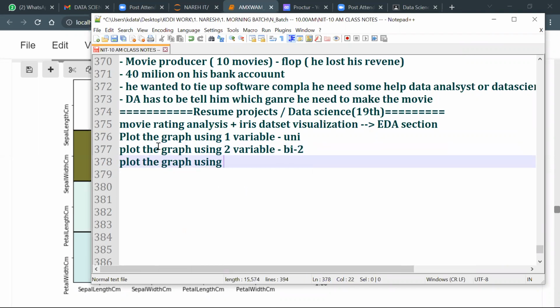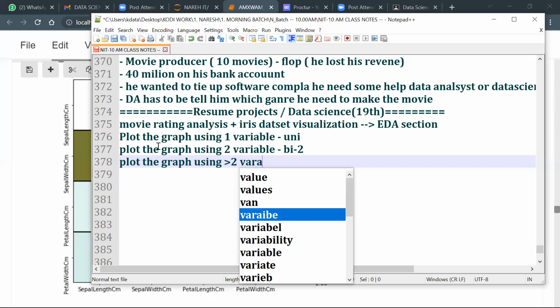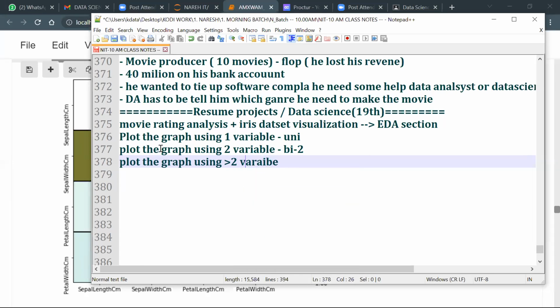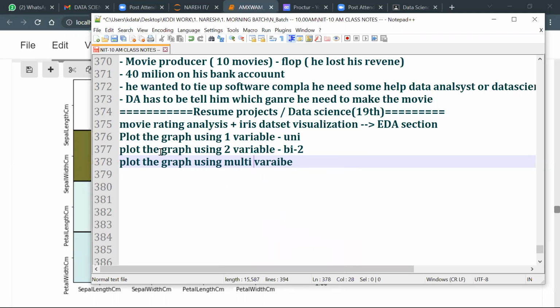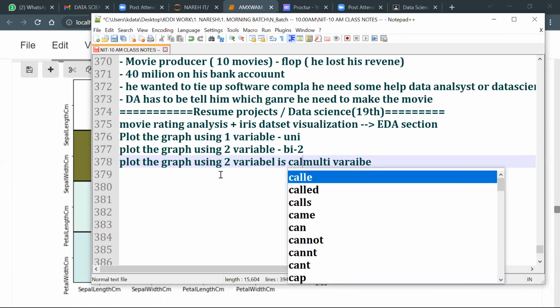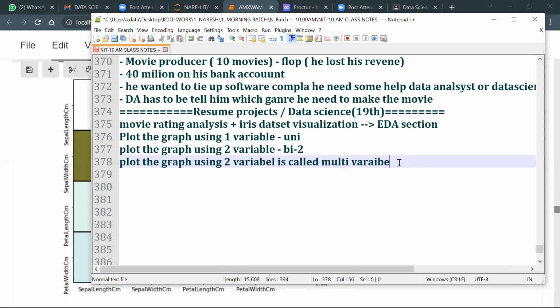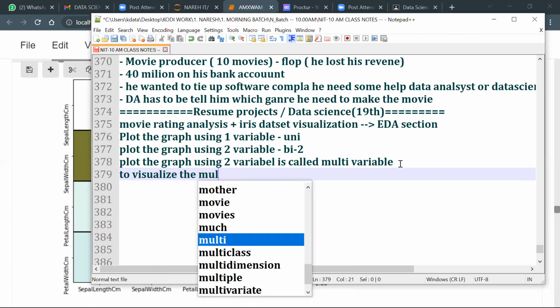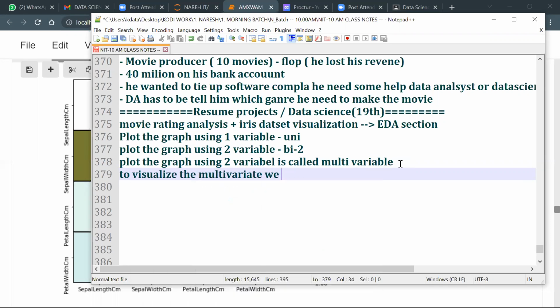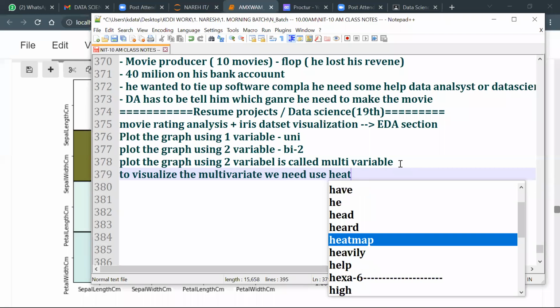Plot the graph using more than 2 variables is called multivariate. But how to visualize this multivariate? By heat map, yes. To visualize the multivariate, we need to use a heat map.